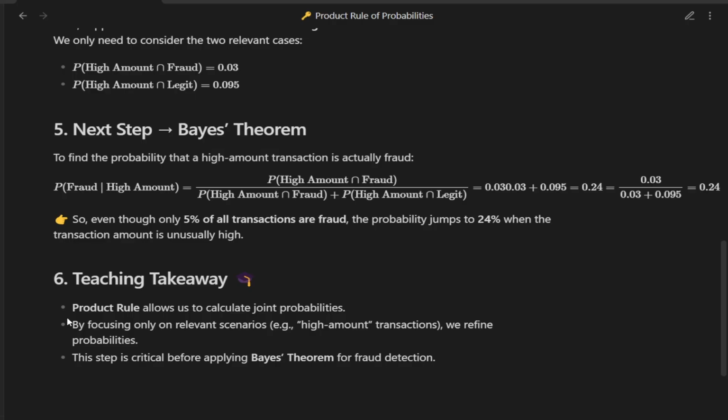We refine our analysis, and this refined probability sets the stage for Bayes' theorem, which helps us truly quantify the risk of fraud. This is how probability rules build step by step into something very powerful for fraud detection. Okay, now let's talk about an important step in Bayes' theorem, normalization.